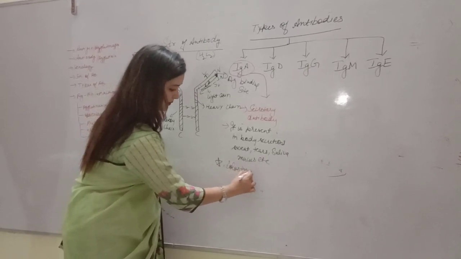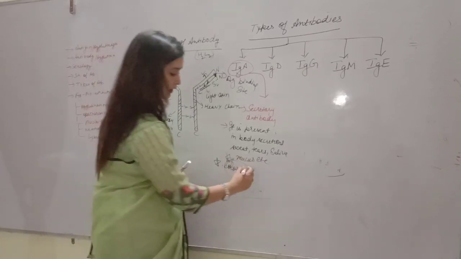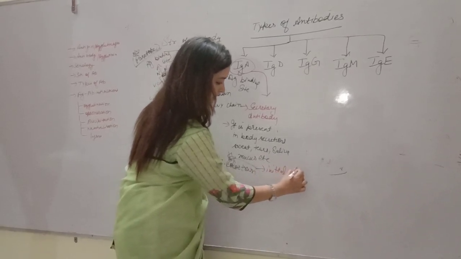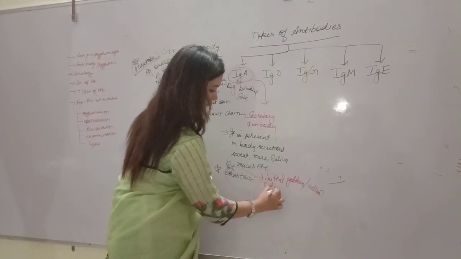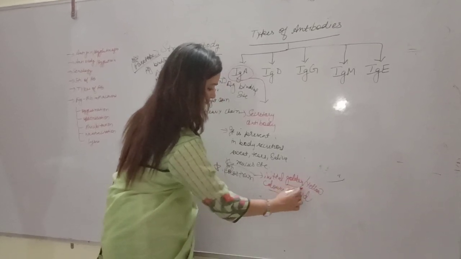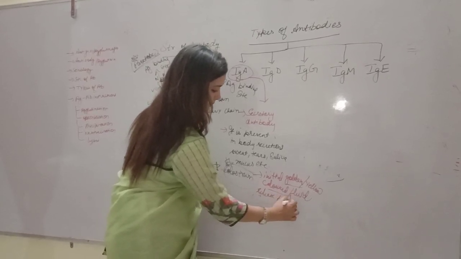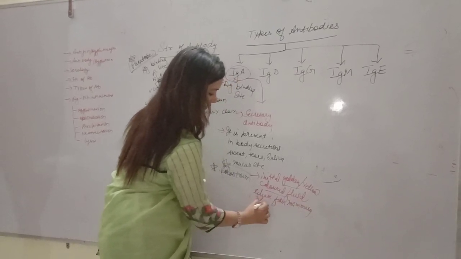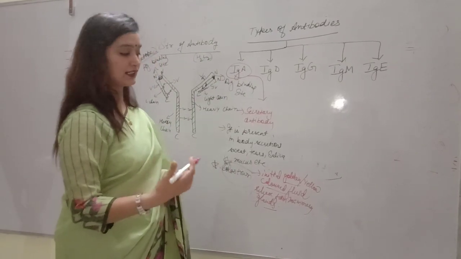Students, what is colostrum? Sometimes it is asked in CBSE as well as in NEET. This is the initial golden or yellow colored fluid released from the mammary glands just after delivery, or you can say 2-3 days after delivery.